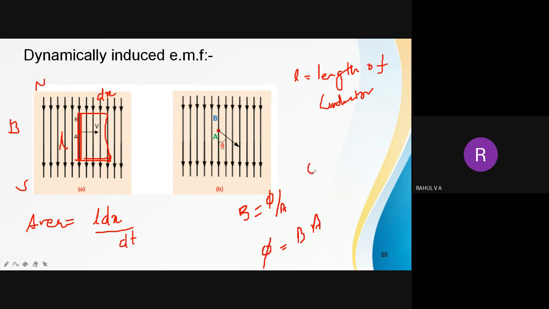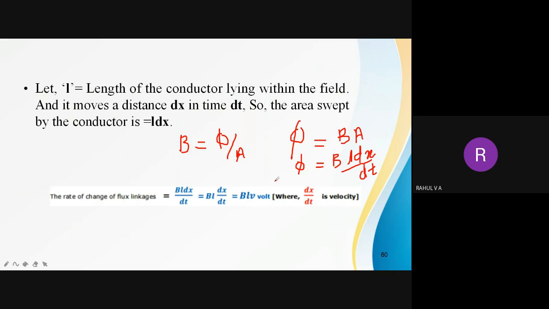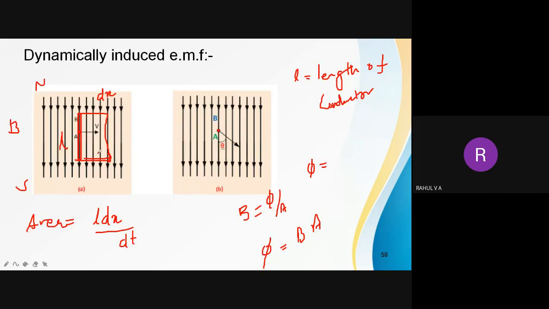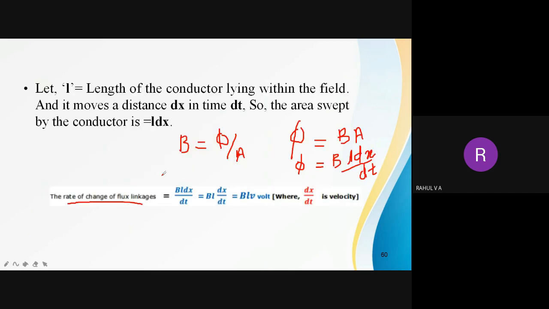So I can write the rate of change of flux linkage, meaning when moving from the initial position to the final position, how much the flux linkage has changed. That is B into L dx by dt. The length of the conductor will not change, so I can take L outside. So I can write BL dx by dt.